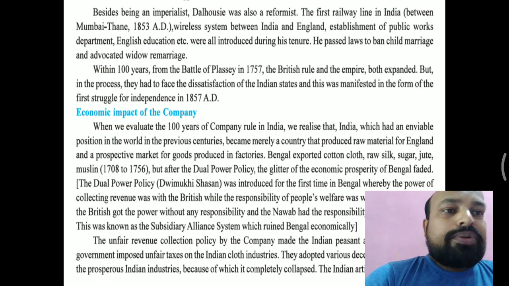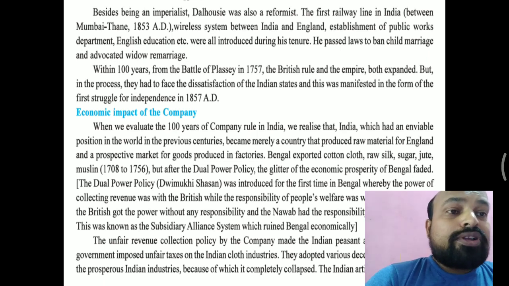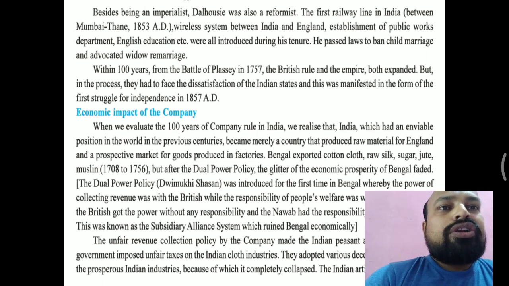PWD, the Public Works Department, was for construction work and giving permission for establishing industries and all. And he also introduced English education. These were all introduced during the tenure of Dalhousie.